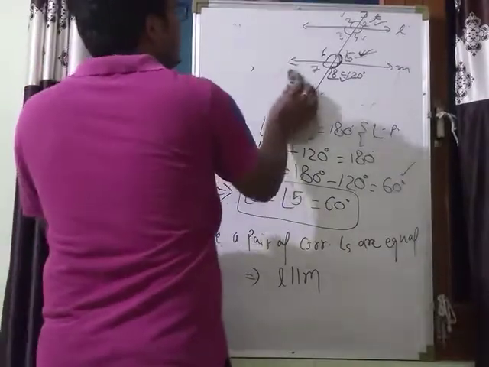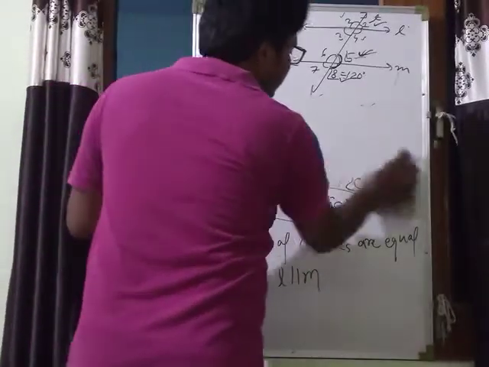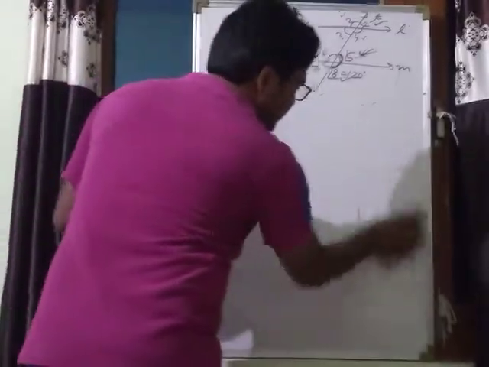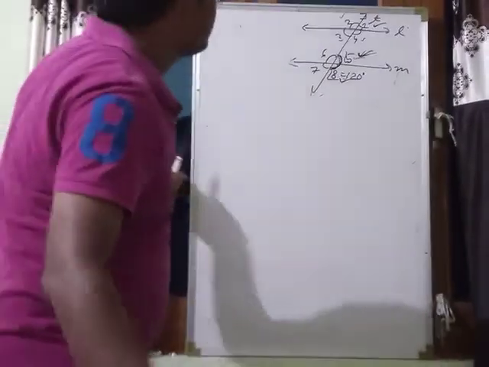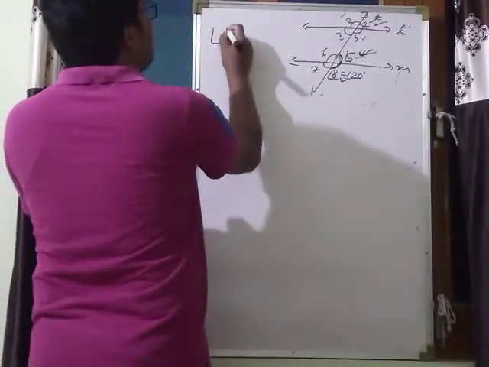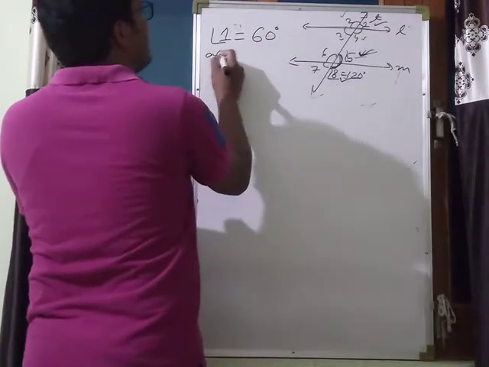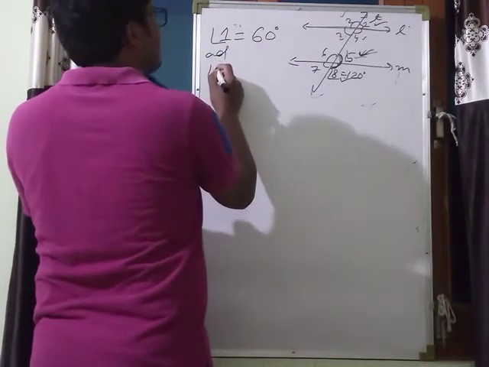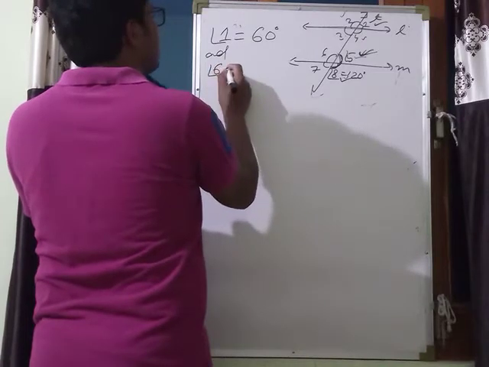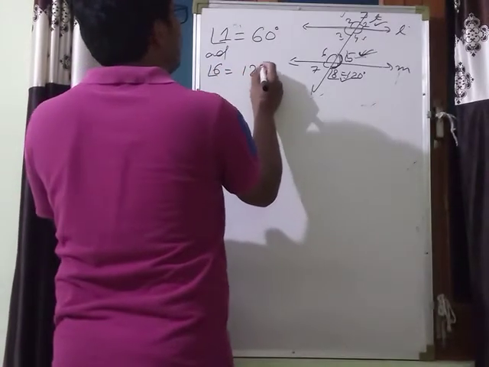See, in the same figure, it is given that angle 1 is equal to 60 degree and angle 6 is equal to 125 degree.